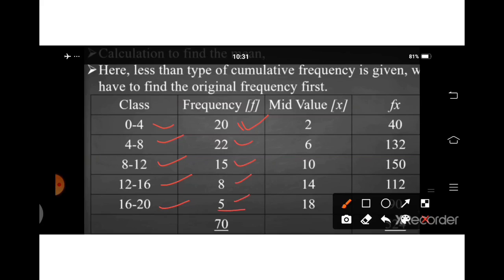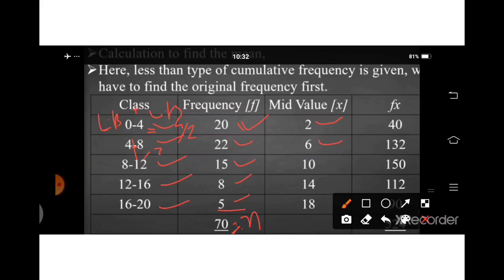The total of frequency means n. Then we will find the mid value. You know very well, lower boundary point plus upper boundary point: 0 plus 4 equals 4, divided by 2, we get 2. Here 4 plus 8 is 12, divided by 2, we get 6. In this way we will find the mid values.